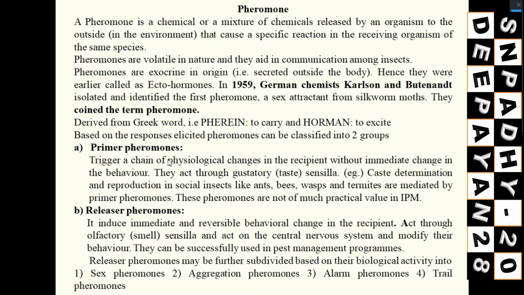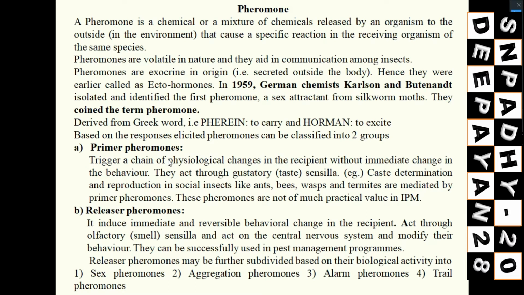We can use them to disturb the insect in a way that we want. Suppose ants should not go to sugar, then we do something in such a way that ants cannot recognize that it is sugar. Yes or no? Those things are the use of pheromones.